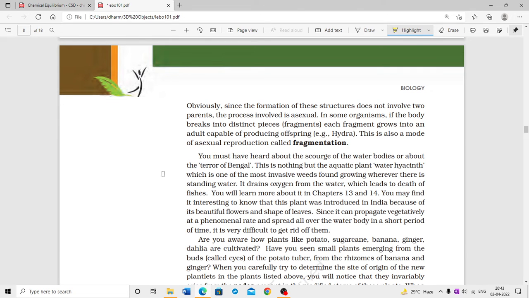In some organisms, if the body breaks into distinct fragments, each fragment grows into an adult capable of producing offspring. Example, Hydra. This is also a mode of asexual reproduction called fragmentation. Each fragment grows into an adult capable of reproduction.